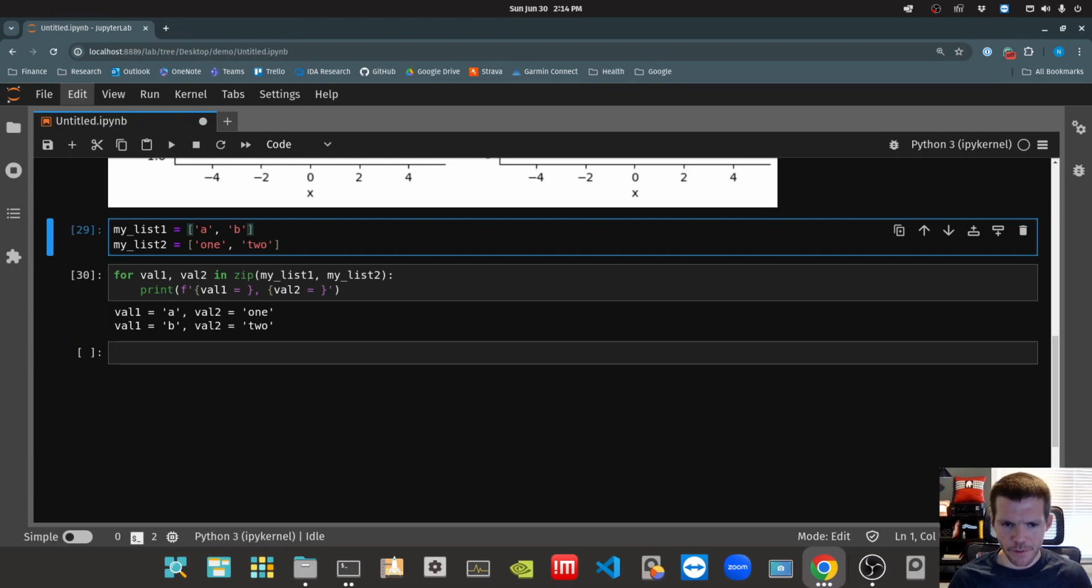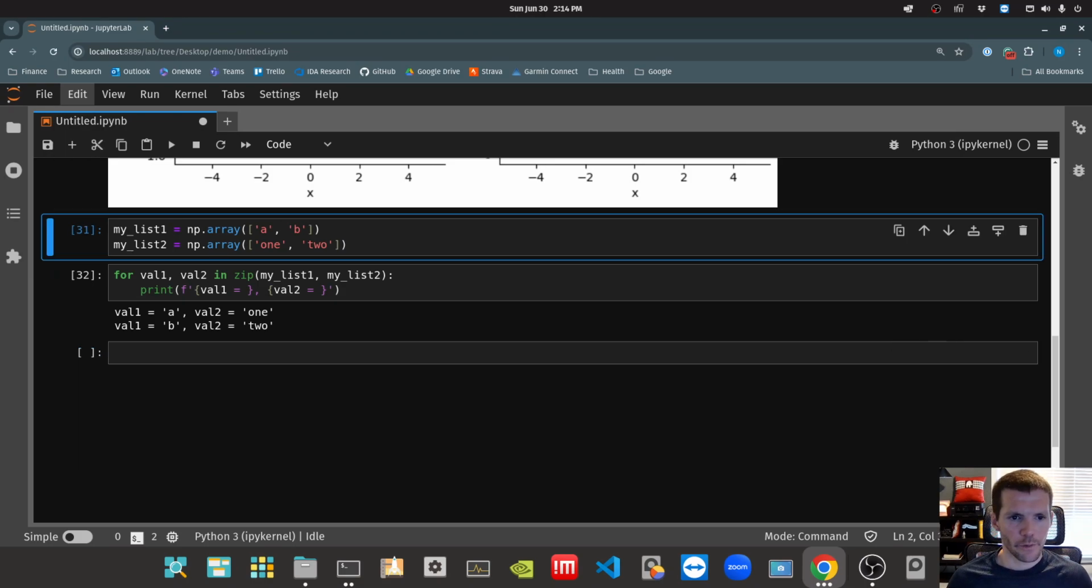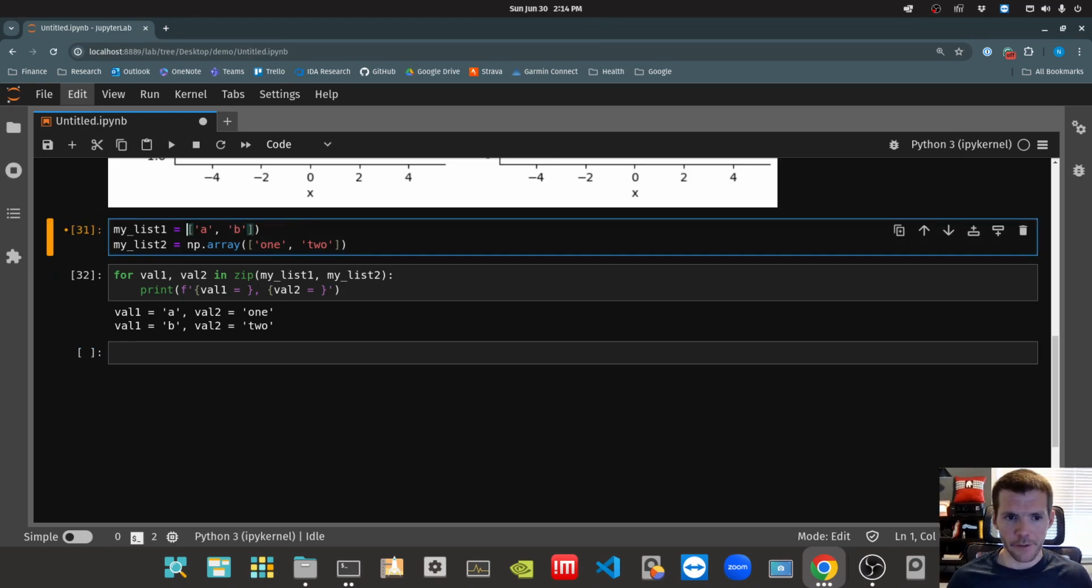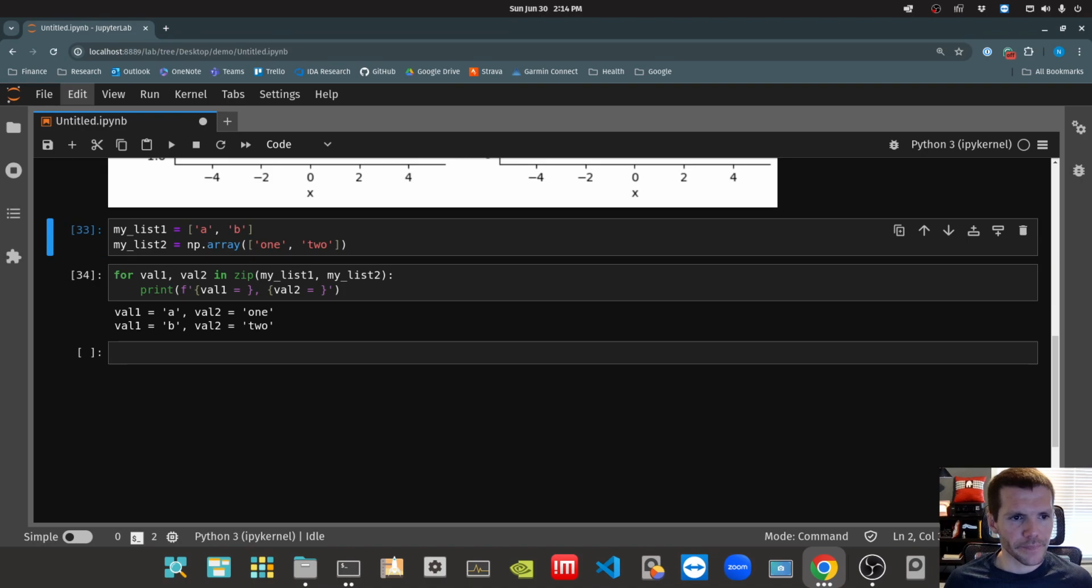What if these things were NumPy arrays? Can we do the same thing? I'm just going to convert them from lists to NumPy arrays, even though these are string values in there. I think it's going to be okay. We're going to find out. It is. So we can iterate over them if they're NumPy arrays. What if one of them is a list and one is a NumPy array? In this case, my list 1 is just a regular Python list, and the second one is a NumPy array. It turns out we can iterate over them in the same way.